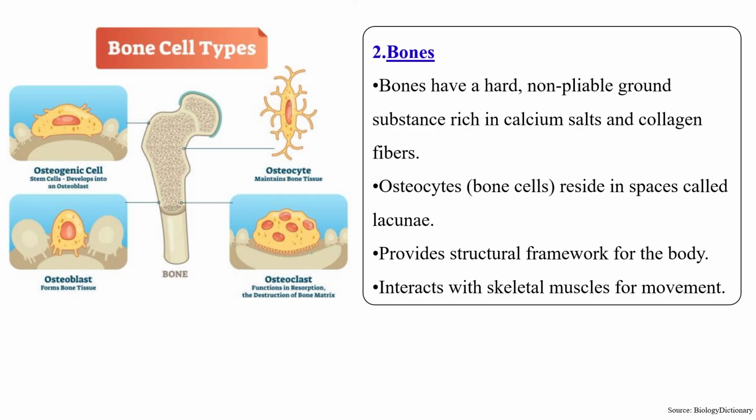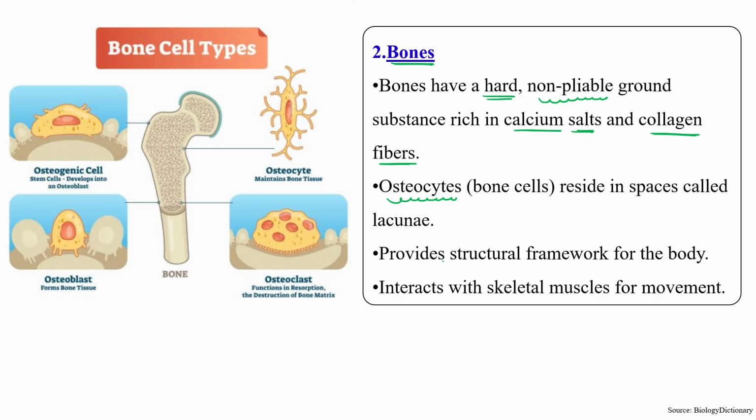Another type of connective tissue is bone. Bones are an example of connective tissue. Bones have a hard and non-pliable ground substance which is rich in calcium salt and collagen fiber. What is the name of the bone cell? Osteocyte. These reside in spaces called lacunae.